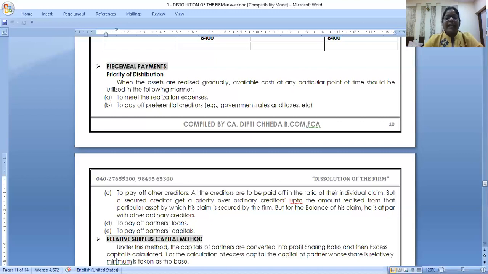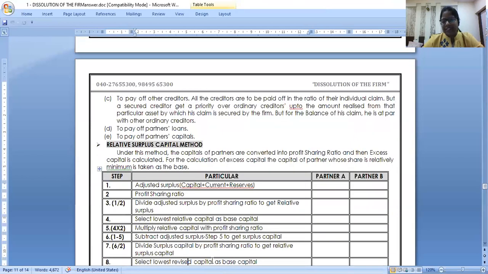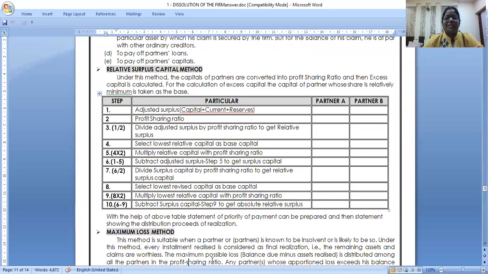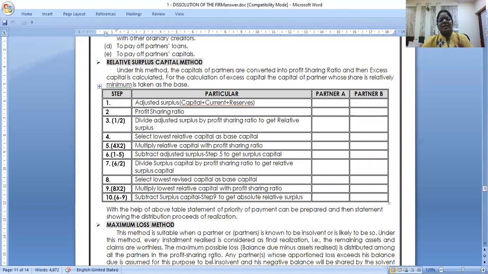Chalo. Any queries in the sequence of payment? Anyone in the class having any doubt? No? Then let us go to the first method. Actually, the second method, the maximum surplus method, is very easy, frankly, but I want to take up this one first. The first method to distribute in piecemeal. Piecemeal means in parts. Distribute the cake in parts. That is called the relative surplus capital method.